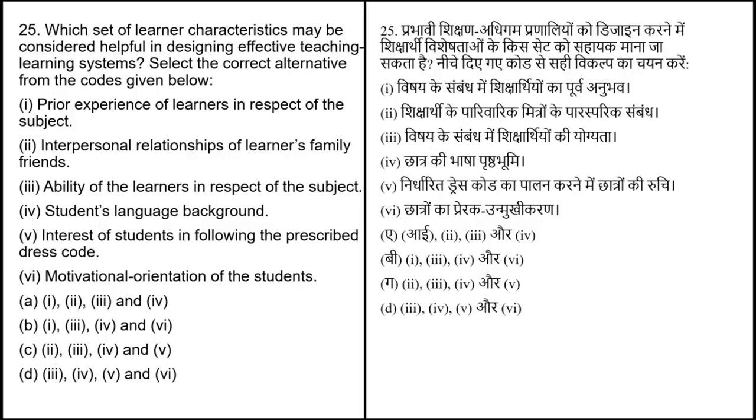Which set of learner characteristics may be considered helpful in designing an effective teaching-learning system? Select the correct alternative for the code given below. Prior experience of the learner in respect of the subject, interpersonal relationship of the learner with family and friends, ability of the learner in respect of the subject, students' language background, interest of students in following the prescribed dress code, motivational orientation of the students. The correct answer of this question is option B.